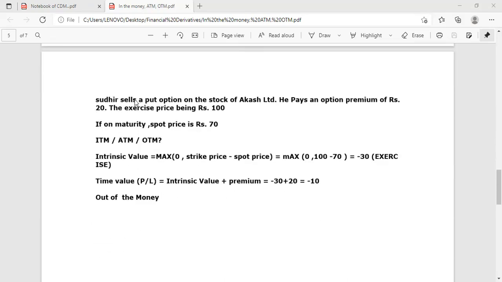Now Sudhir is selling a put option. Seller of put option is bullish on stock of Akash. Sudhir believes that market price of stock will go above the strike price.